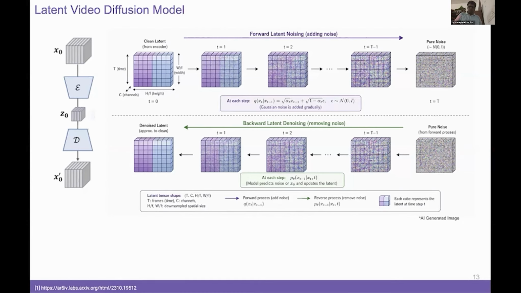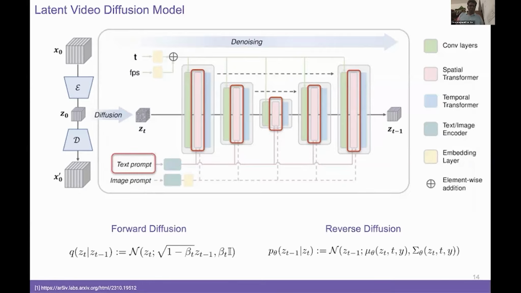Okay. So let's move further. When we zoom into the denoising network itself, what does the reverse process look like at every step? It's a U-Net with three kinds of blocks: convolution layers, spatial transformers, and temporal transformers, as you can see from this figure. The text prompt enters through cross-attention in the spatial transformer blocks. These are the pink blocks we have highlighted in red here. We will come back to these spatial transformer blocks because they are at the heart of the problem we identify and some of the loss functions we are going to define over them.